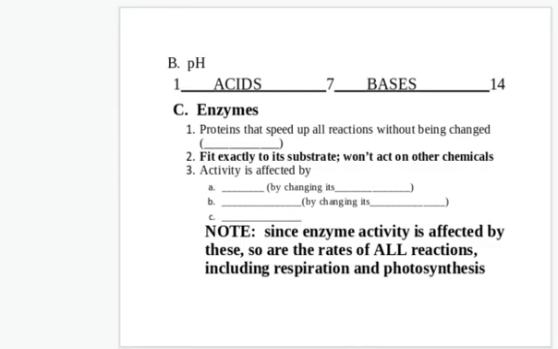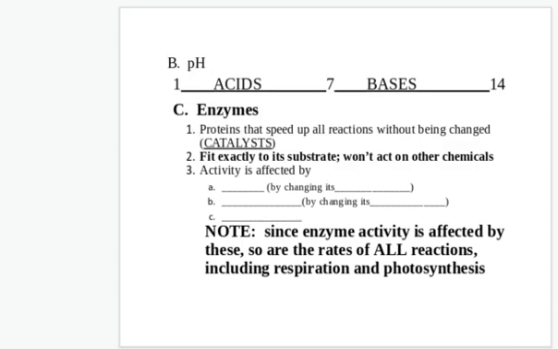They are proteins that speed up reactions without being changed. Anything that controls a reaction and speeds it up without being changed is a catalyst. Now, our particular ones are proteins, so we'll call them enzymes. On the exam, if you see the word catalyst, it's interchangeable with the word enzyme. They just go back and forth. Okay, but an enzyme is specifically a protein that is a catalyst, and catalyst is a broader term. But for biology, either of those terms are interchangeable with the other.